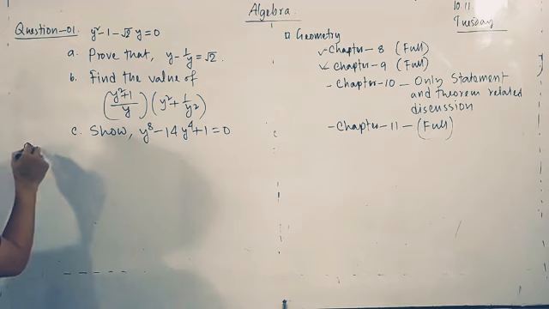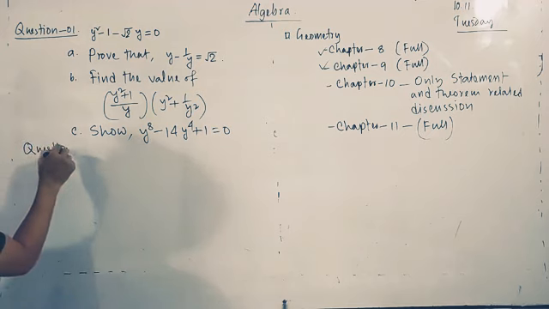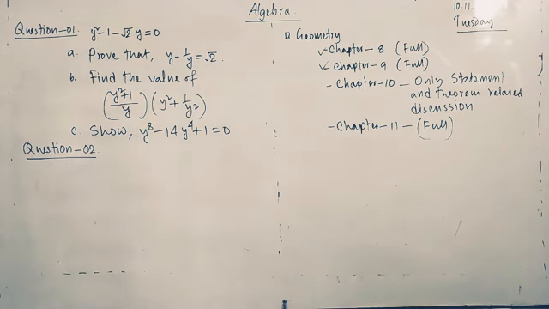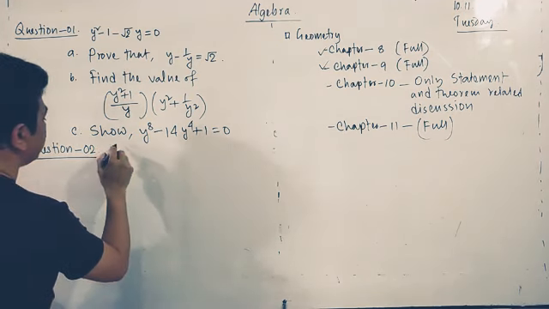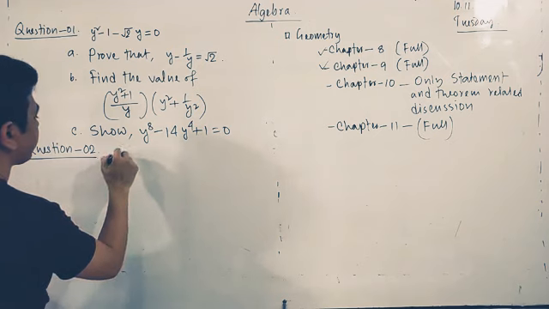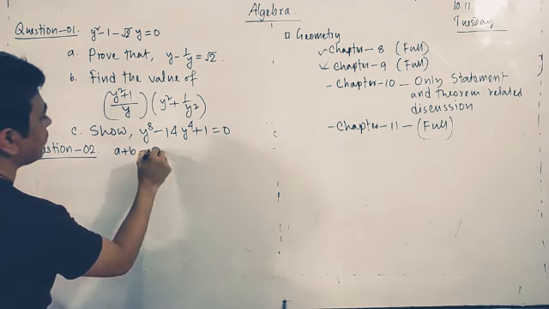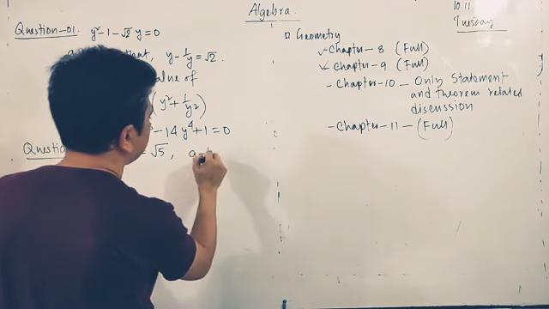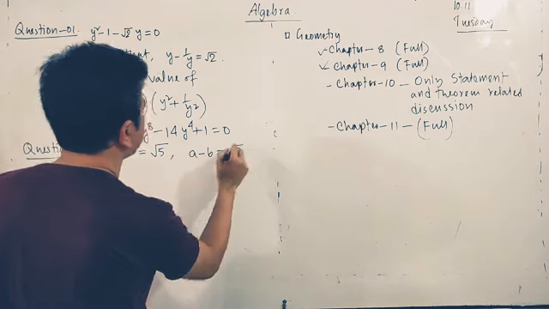Okay, question 2. A plus b equals root 5, a minus b equals root 3.